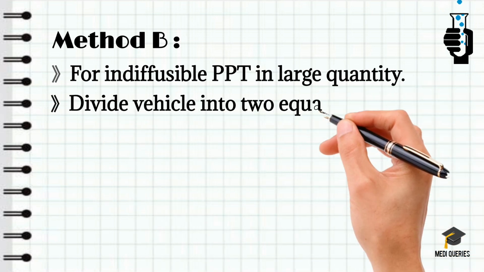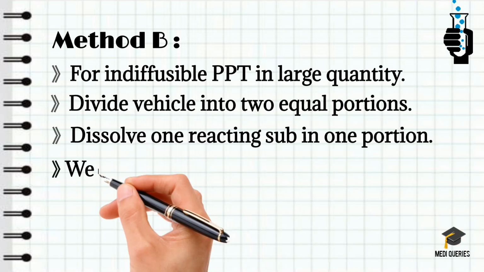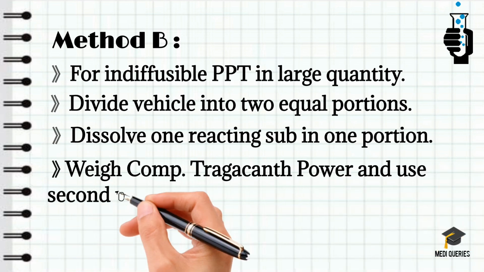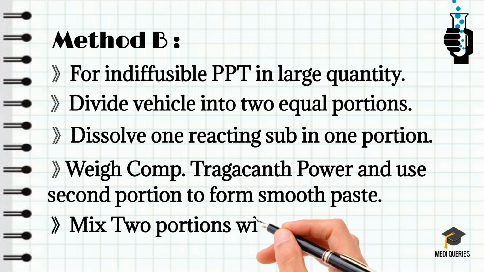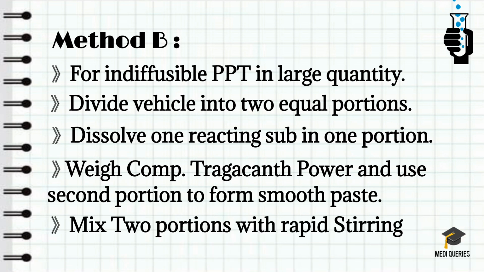The second is method B. This method is followed when indiffusible precipitates are formed in large quantity. In this method, divide the vehicle into two equal portions like method A, and dissolve one of the reacting substances in one portion. Weigh a suitable quantity of compound tragacanth powder, that is 2 grams per 100 ml of the finished product, transfer it into a mortar and use part of the second portion of the vehicle to produce a smooth mucilage. Then add the other reacting substances. Mix the two portions by slowly adding one portion to the other with rapid stirring. This is how we dispense products containing indiffusible solids.